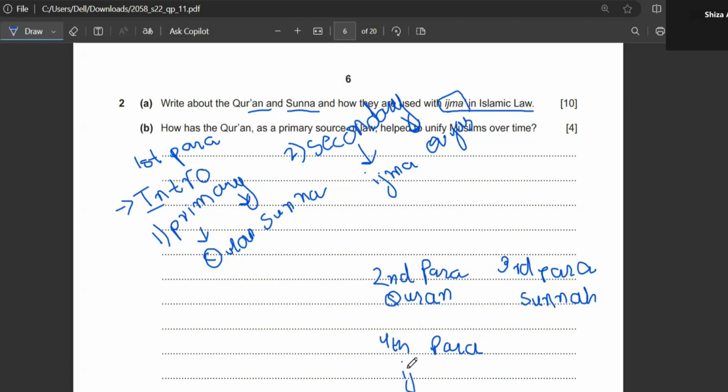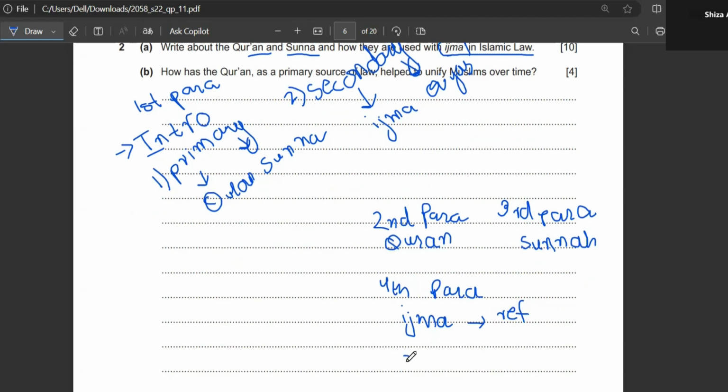And then you are going to write the references that how Quran and Sunnah have approved of ijma. In your fourth paragraph, you have to write the reference as well, that how Quran and Sunnah have approved the concept of ijma. Then in your fifth paragraph, you are going to give the examples of ijma. And this is how you are going to conclude your question on the examples of ijma. So the fifth para is going to be examples.